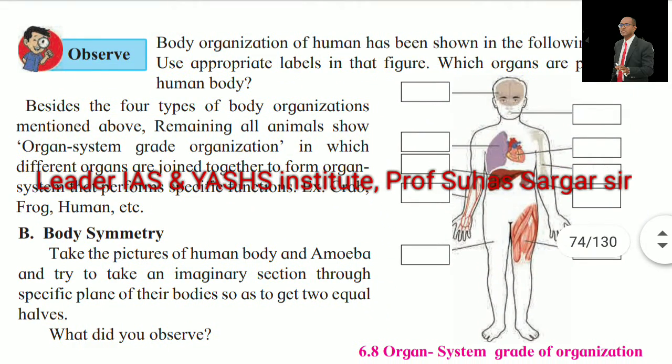See the pictures of cellular grade, cell tissue grade and tissue organ grade organization also. Observe, there are a few questions. The body organization of the human has been shown in the following figures. Use the appropriate labels in that figure. Which organs are present in the human body?